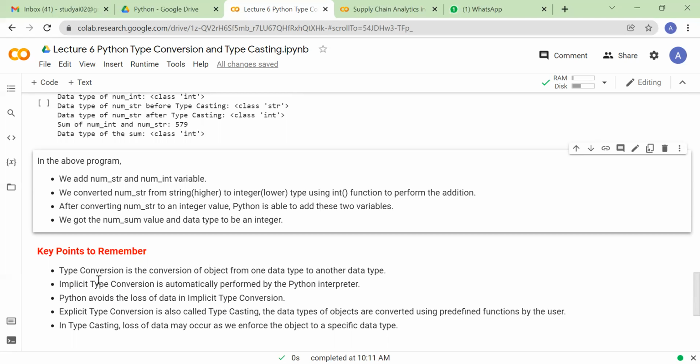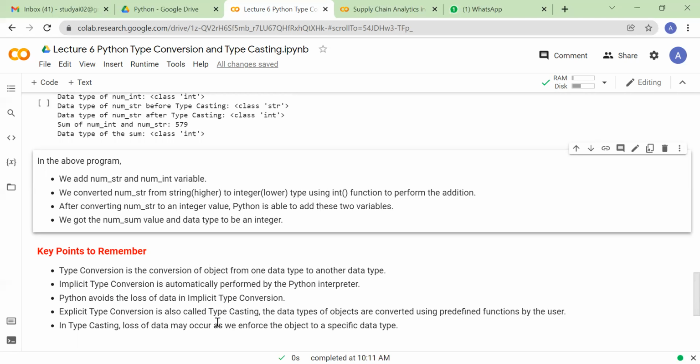The second is that implicit type conversion is automatically performed by the Python interpreter. Implicit typecasting is automatically done by Python. We did not do anything from our side. Python does implicit type conversions to prevent the loss of data. Just now we saw why Python does implicit typecasting: if it did not, you might lose some data. That's why it upgrades your integer value to float and then performs the addition with the float variable.